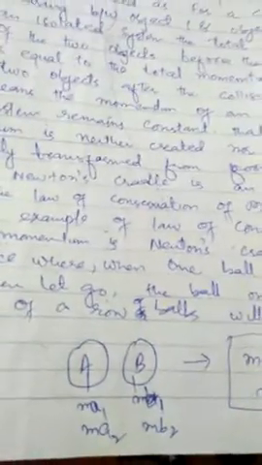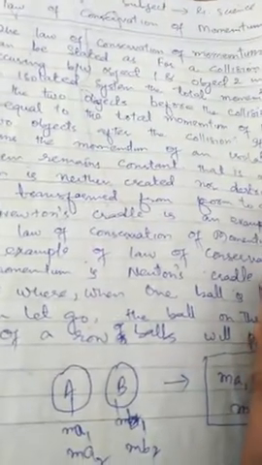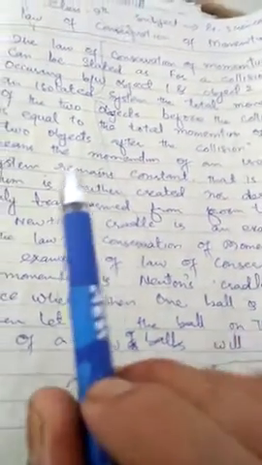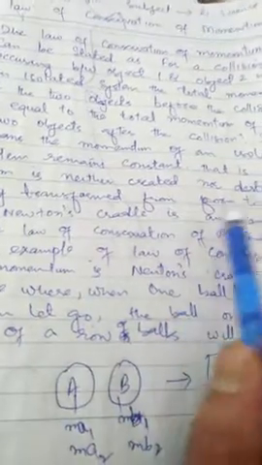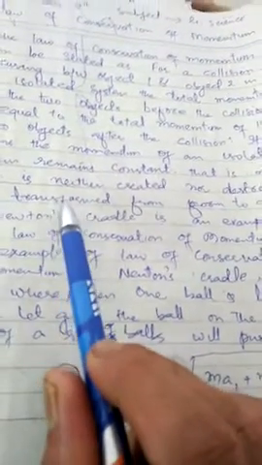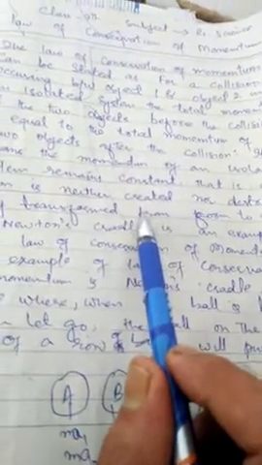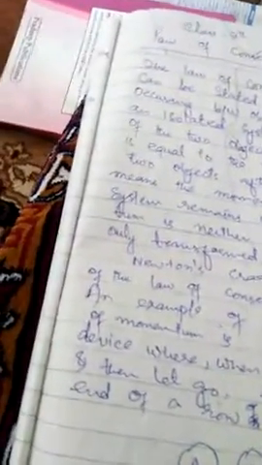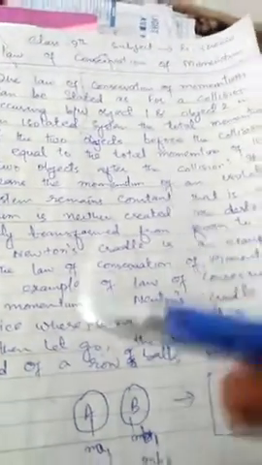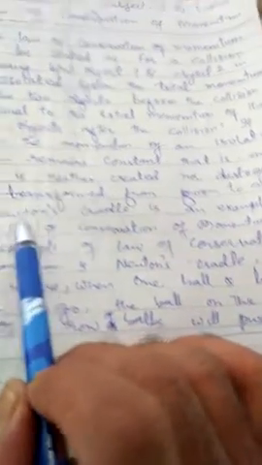Momentum can neither be created nor destroyed, but it can only be transferred from one form to another form. According to the law of conservation of momentum, the total momentum of the two objects before the collision is equal to the total momentum of the objects after the collision.